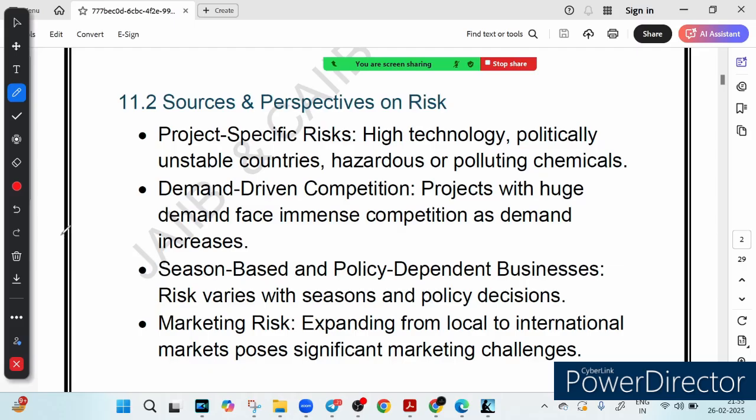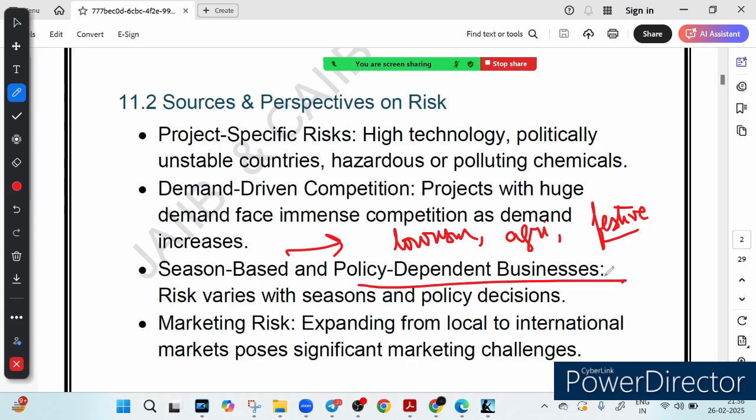So this is what I'm telling you. Some businesses like tourism, agriculture, festive sale heavily depend on season. Let me write it down. Some season based industries: just now I've told you tourism, this is one business, then agriculture, and the festive sale. So these heavily depend on the season. A bad monsoon can ruin farming profit, just like a sudden government policy change can impact the entire industry overnight. Think of how a new tax rule can shake up the stock market, right? So this is called a policy dependent business. This is another thing that matters.